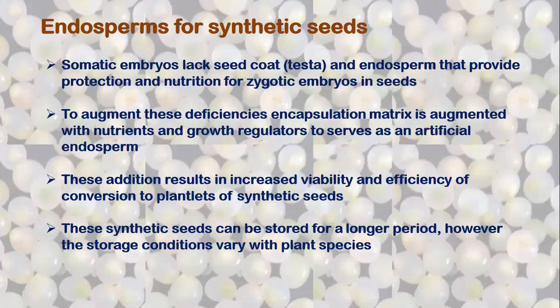Endosperm for the synthetic seed. Somatic embryo lacks seed coat. So seed coat is not there. It's only the polymerized wall of the hydrogel that acts as a seed coat, and endosperm provides protection and nutrition. So neither is there protection nor is there nutrition. So nutrition needs to be added, and we add synthetic endosperm as a nutrition. To augment these deficiencies, the encapsulation material is amended with nutrient and growth regulator. This is referred to as artificial endosperm.